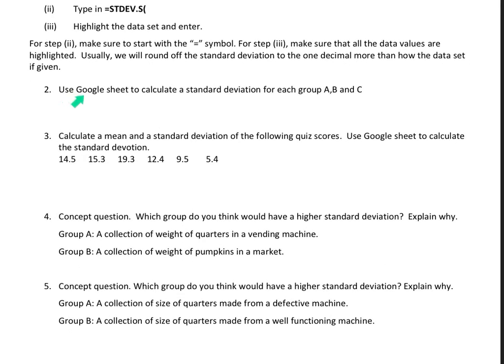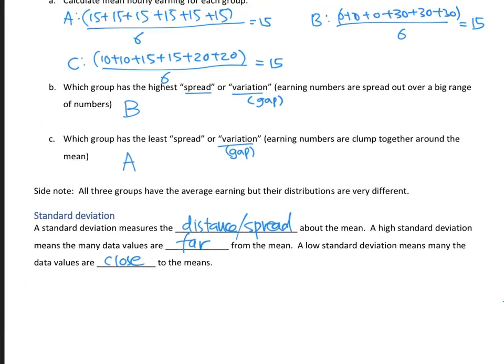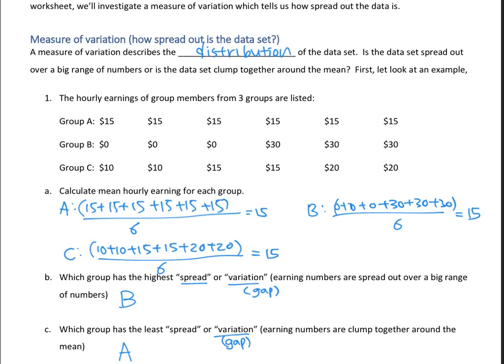Question number 2: use Google Sheet to calculate the standard deviation for each group of A, B, and C. Before we actually do that, if I look at the data set, group A has no spread, so I know the standard deviation for A is going to be basically 0. I know that group B will have the highest spread, so it'll have the highest standard deviation. So the number for group B is going to be pretty big. Group C has less spread than group B, so the standard deviation for group C is going to be smaller than for group B. So I have an estimate of what it's going to be.